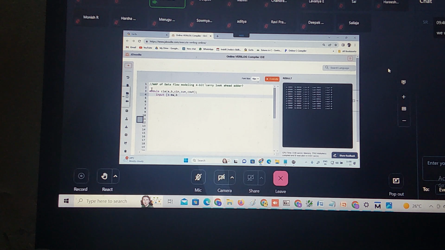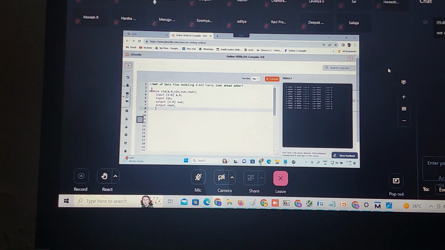We are designing a 4-bit carry look ahead adder, so this should be A, B, 3 down to 0. Then input Cin. Then output sum, 3 down to 0. Then output is Cout. Correct.